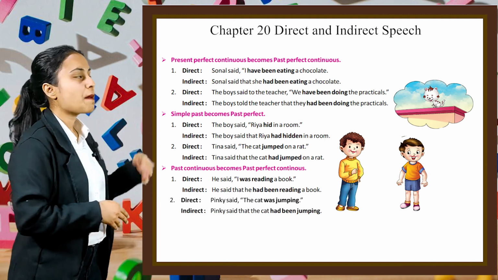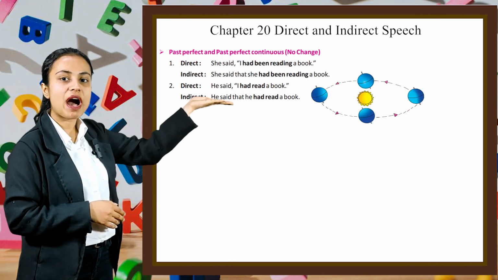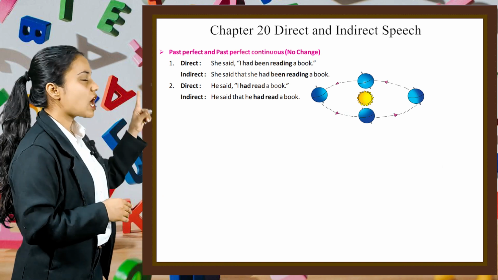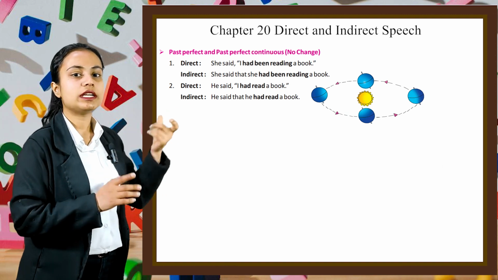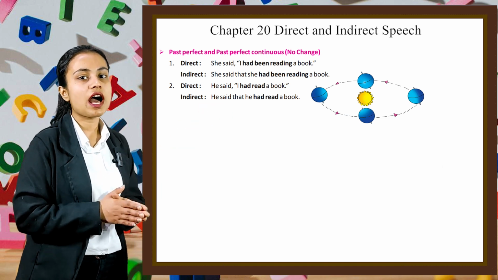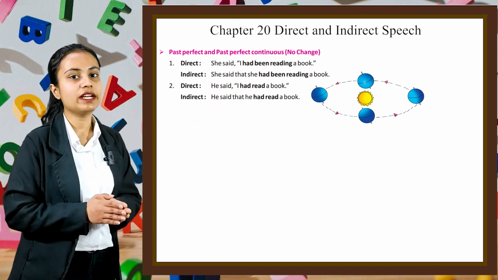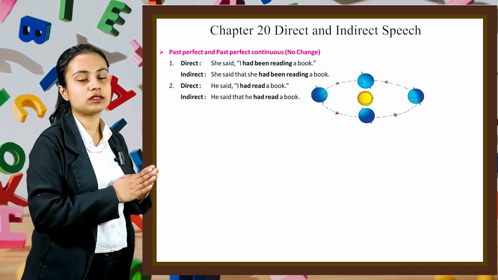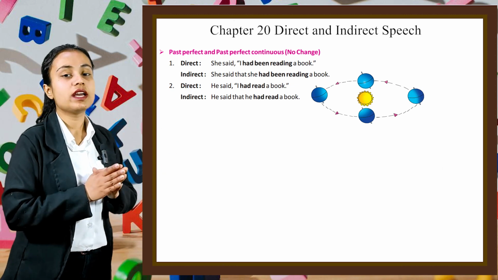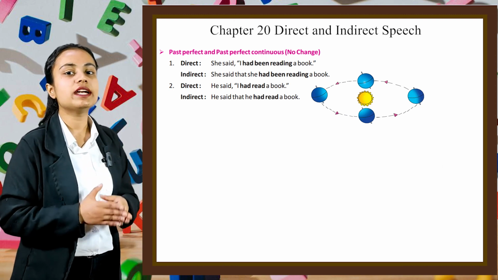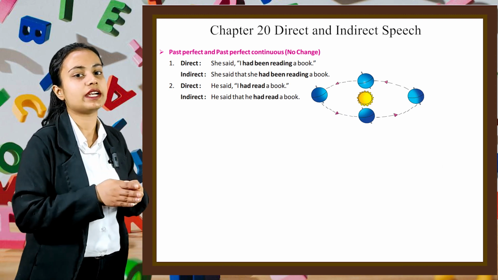Now next is past perfect and past perfect continuous. There is no change. For example, let's see the first one. Direct. She said, "I had been reading a book." And in indirect, we can write, she said that she had been reading a book. In the second example, direct, he said, "I had read a book." And in indirect, we can write, he said that he had read a book.